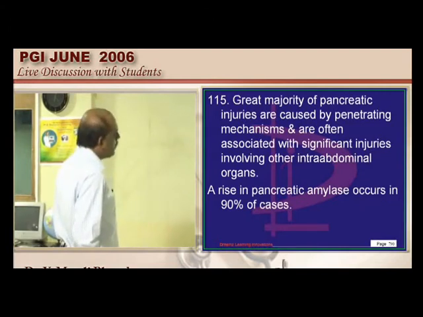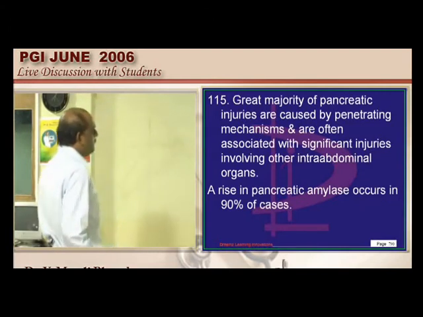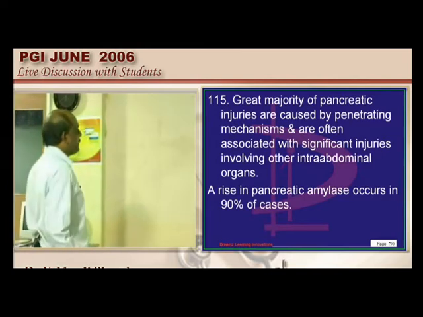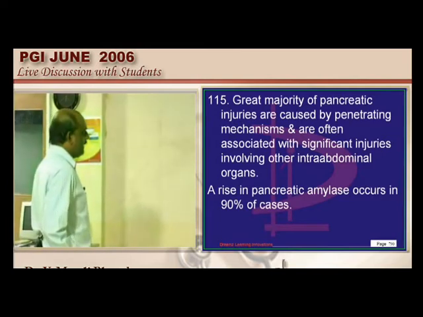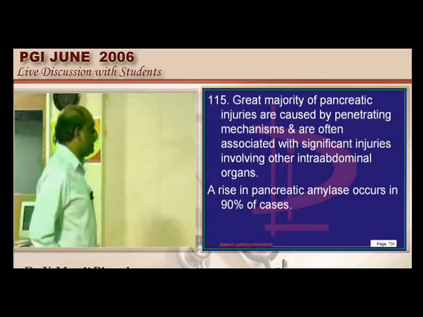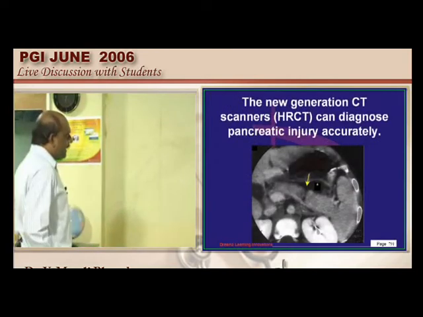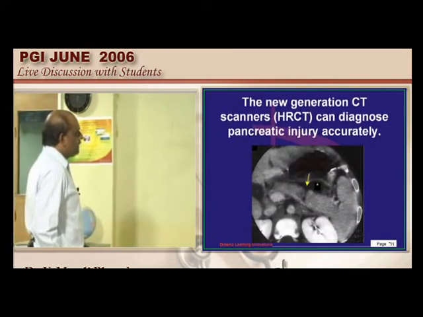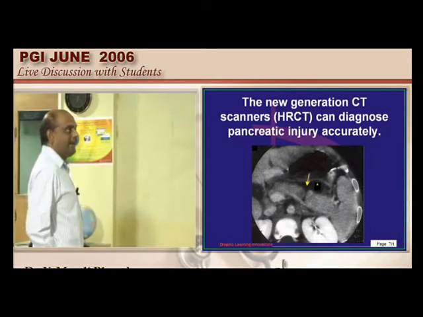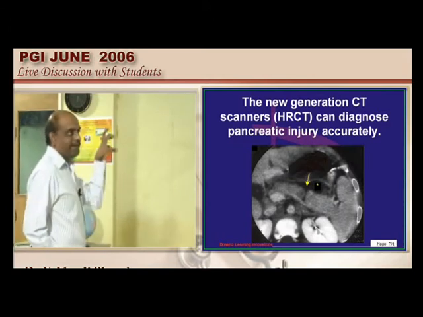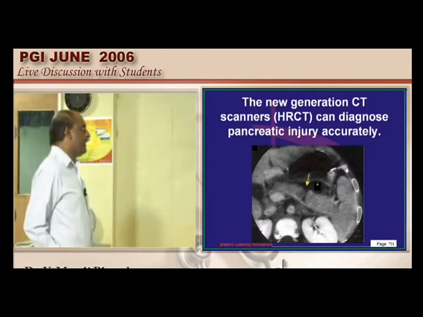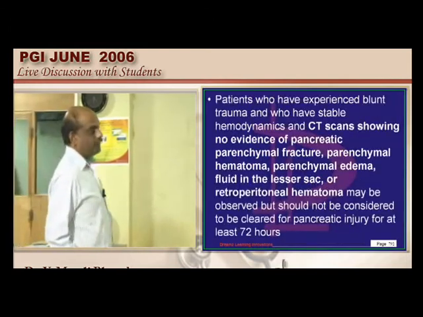Then injuries, because of the penetrating mechanism, can cause the pancreatic amylase to become elevated. This is a typical CT, which is the investigation of choice. You can see the injury to the pancreas, and also you can see the peripancreatic area, the collection of blood in the lesser omentum. So this is a very important feature.